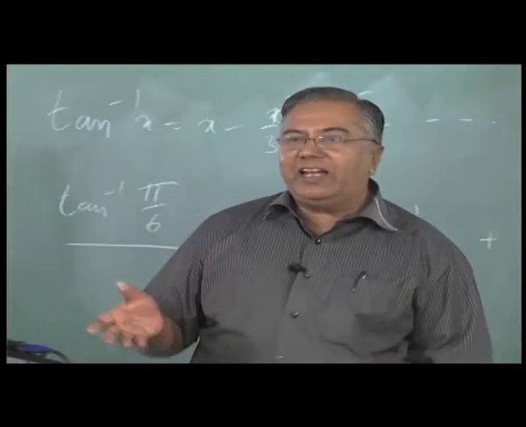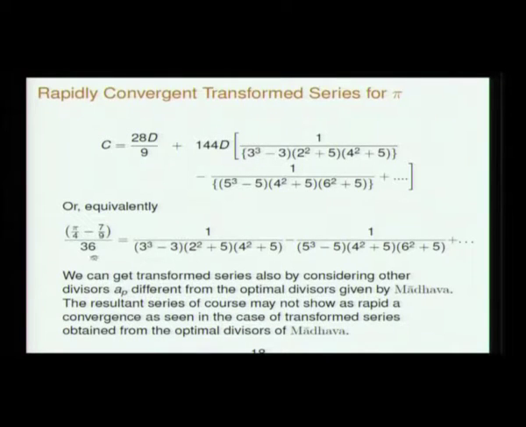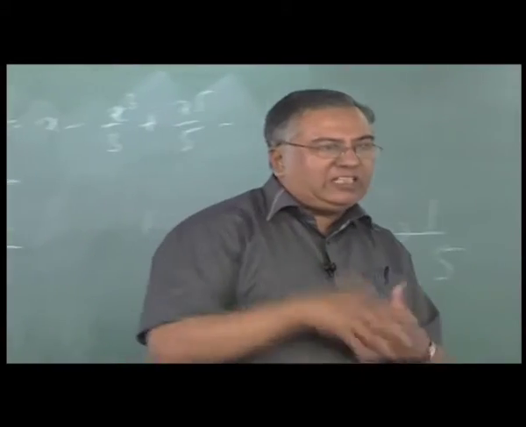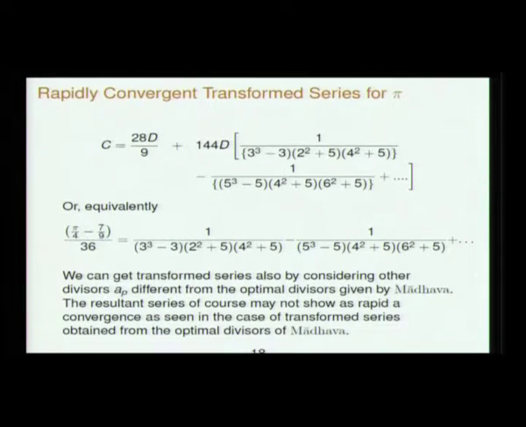So now we can write down what it is. We just put that 1 by AP, then we see we get a series which essentially goes like the 7th power of the odd numbers. If you put them, each term will go like this: 3 cube minus 3, 2 squared plus 5, 4 squared plus 5, 5 cube minus 5, 4 squared plus 5, 6 squared plus 5, etc., etc. So this is how this series goes.